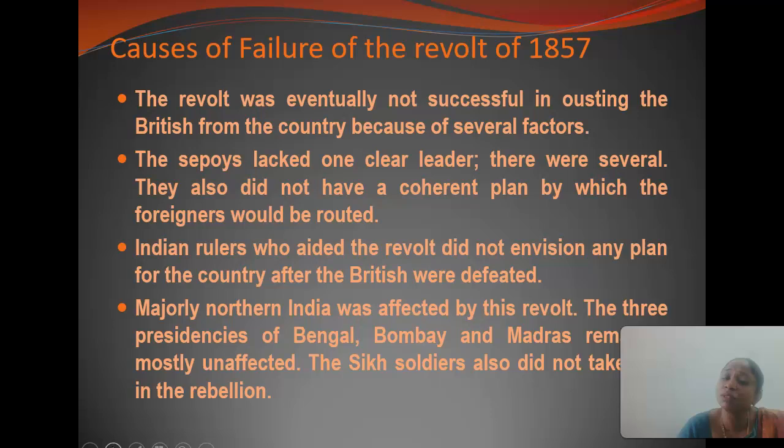Apart from that, we have some of the other failures of this revolt. That is, the revolt was eventually not successful in ousting the British from the country because of several factors. One of the most important factors for this failure is that the Indian rulers who aided the revolt did not envision any plan for the country after the British were defeated. Majorly, North India was affected by this revolt. The three presidencies of Bengal, Bombay, and Madras remained mostly unaffected, and Sikh soldiers also did not take part in the rebellion.